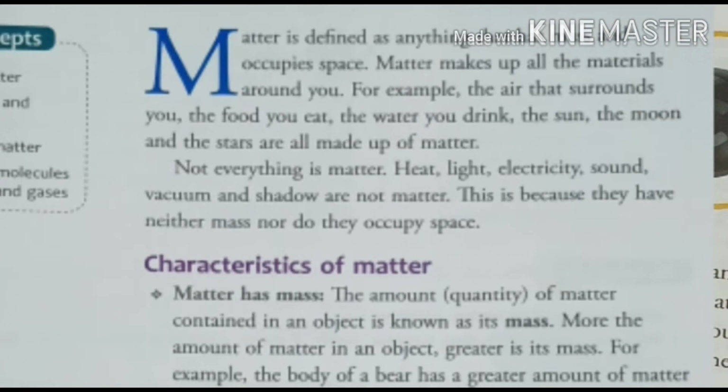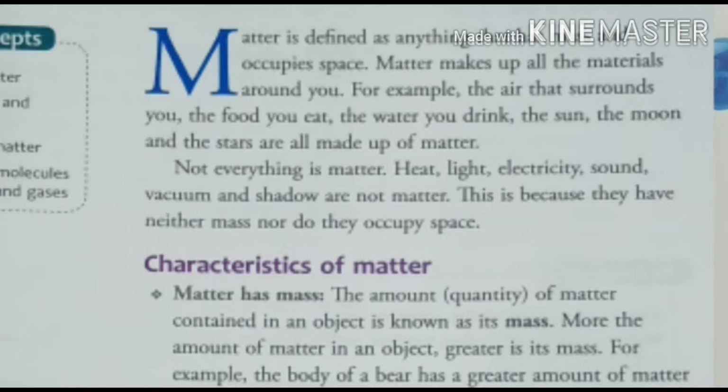Matter is defined as anything that has mass and occupies space. Matter makes up all the materials around you. You can say from this definition that anything that is surrounding us has mass and occupies space, so that is called matter according to science. For example, whatever we see around us, the food we eat, the water we drink, and the sun, the moon and the stars, all things are made up of matter.